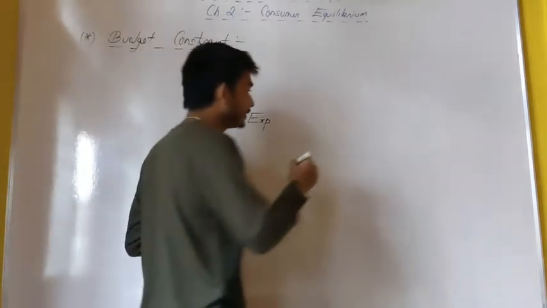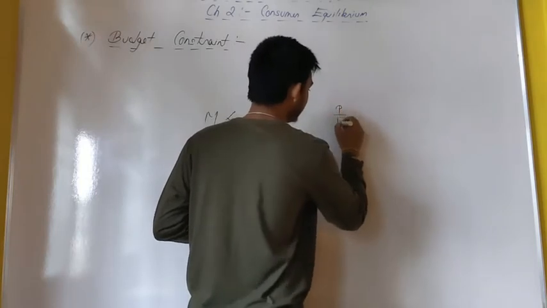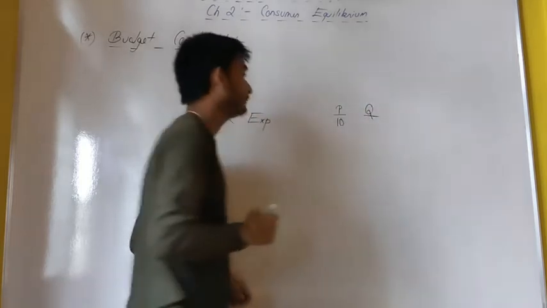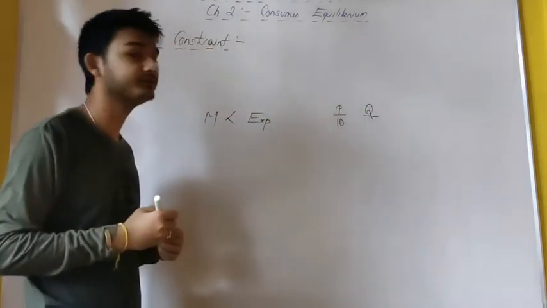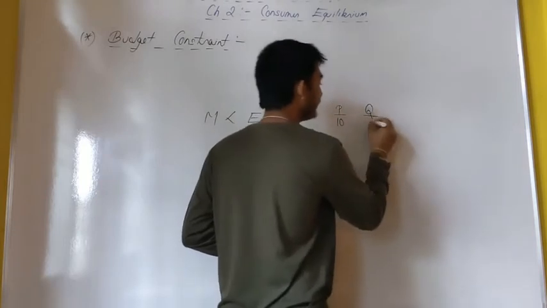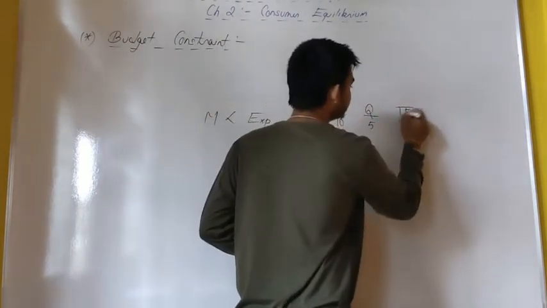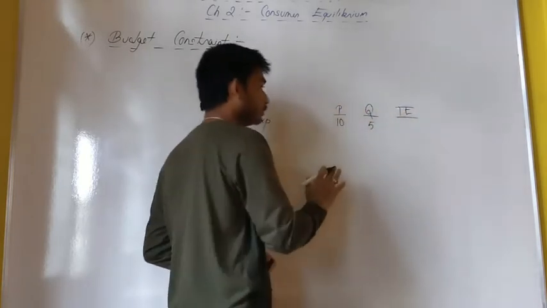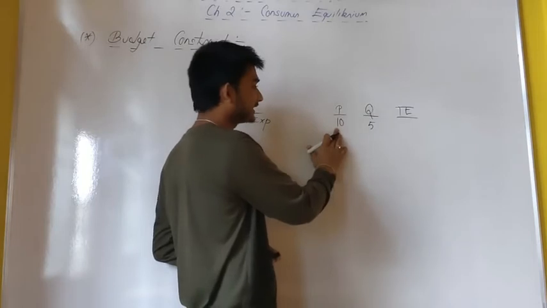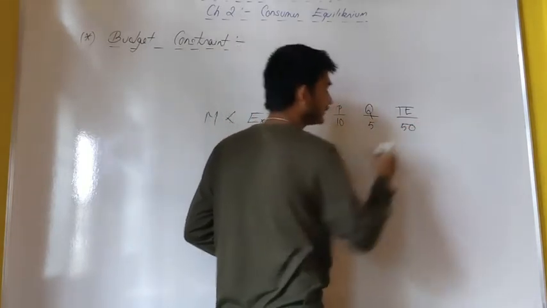Say suppose the price of a commodity is rupees 10 and I want to purchase, the Q I am indicating the number of units to be purchased, say suppose 5 units of the commodity. Then my total expenditure P into Q, I am buying 5 units at rupees 10, will be rupees 50.